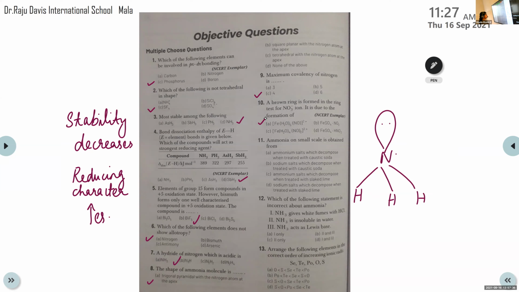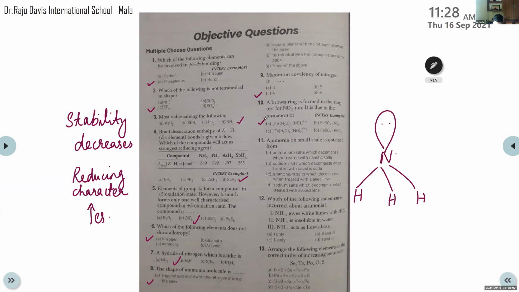Actually, A and C both are answers, because ammonium sulphate, (NH4)2SO4, plus NaOH also gives ammonia. Then ammonium chloride with calcium hydroxide also gives ammonia. So options A and C are right. In this book, the correct option is given as C, but A and C are both right answers.